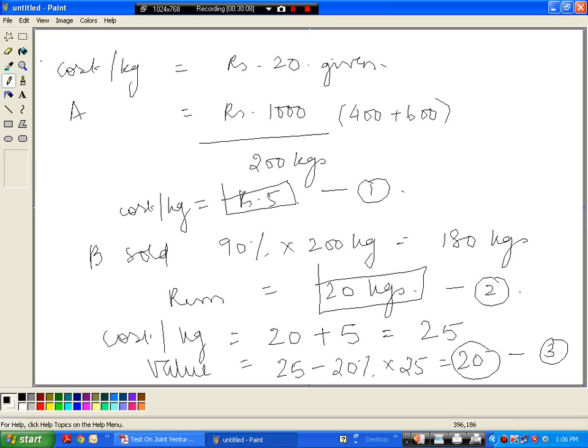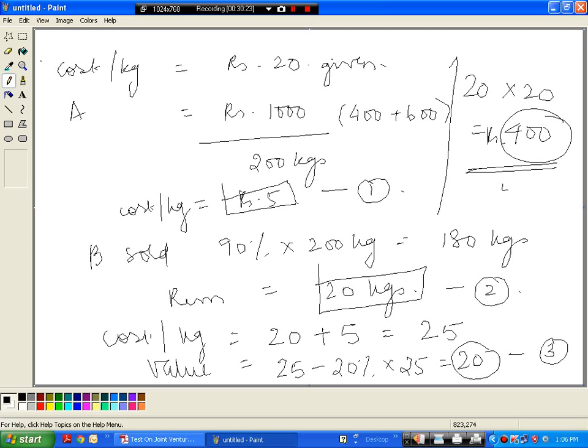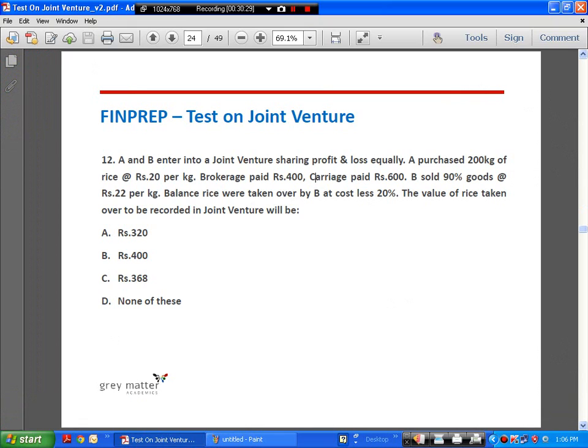Okay, so now how will we value the stock? There are 20 kgs valued at 20. So the value of stock is 400 rupees. This is the answer. Clear? Right. So let's go back. So the answer is B, 400 rupees.